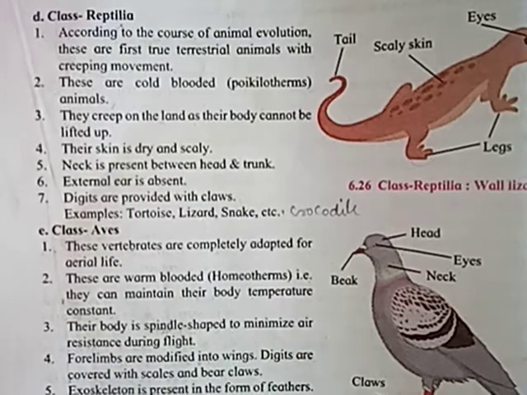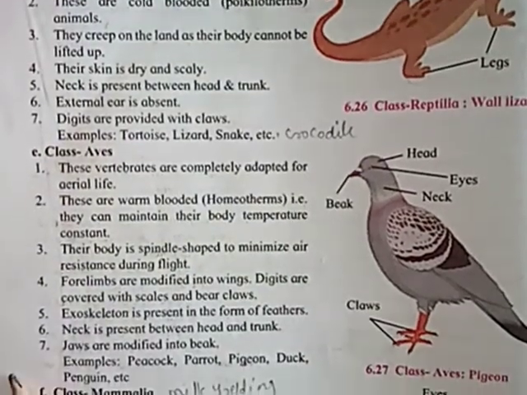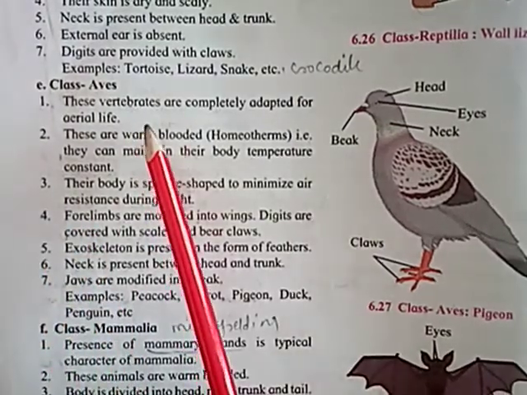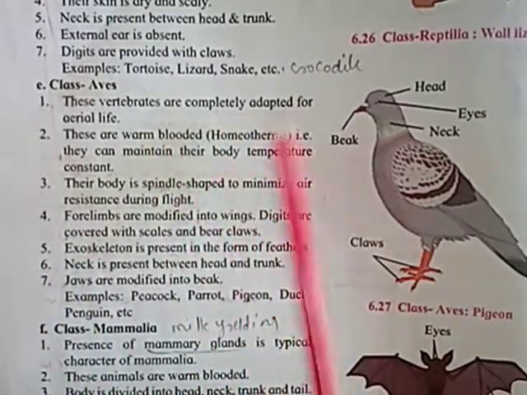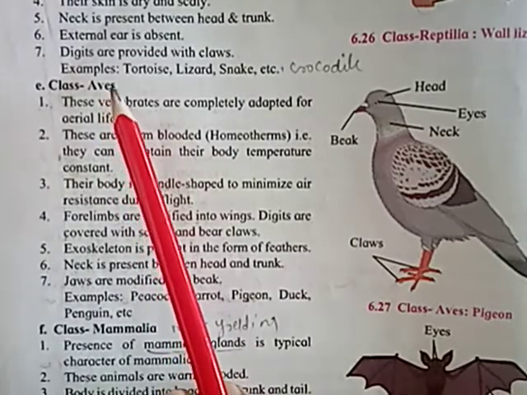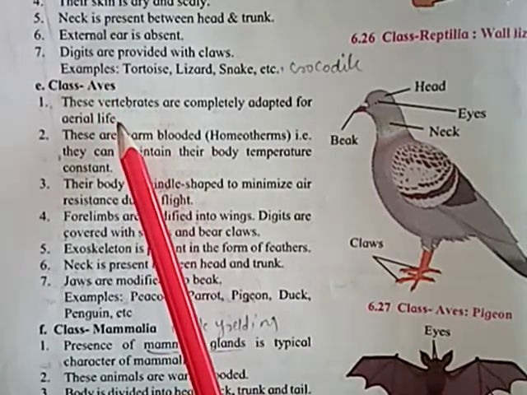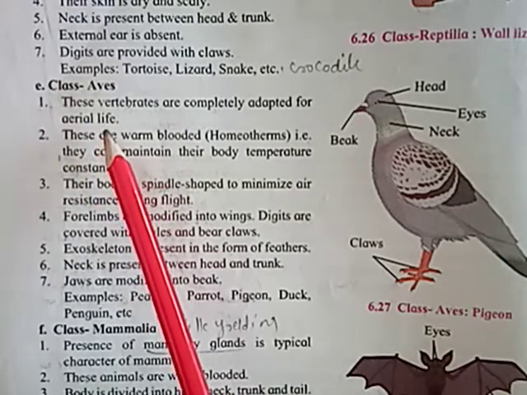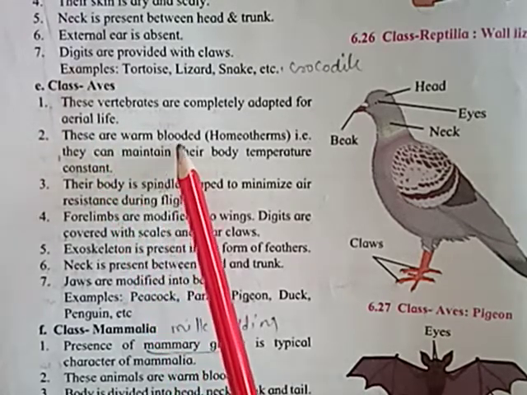The next class is Aves. These vertebrates are completely adapted for aerial life. Whatever the animals belonging to the class Aves, mostly they bear an aerial life. Aerial life means they mostly fly in air. These are warm-blooded animals.